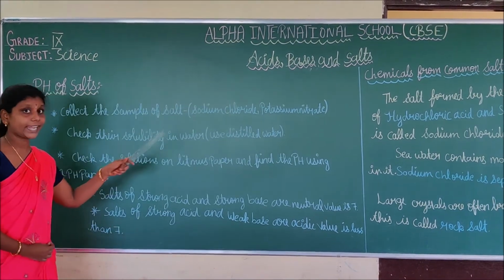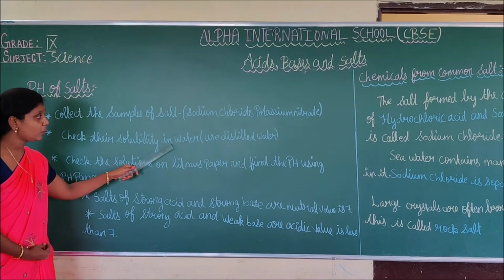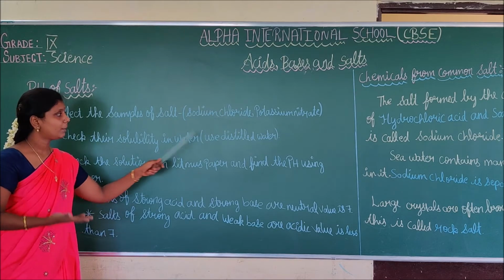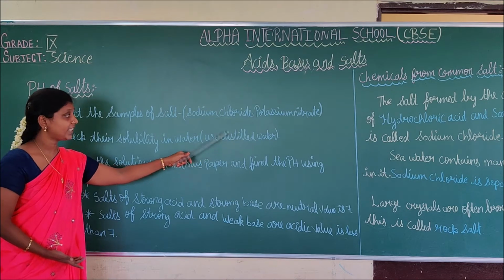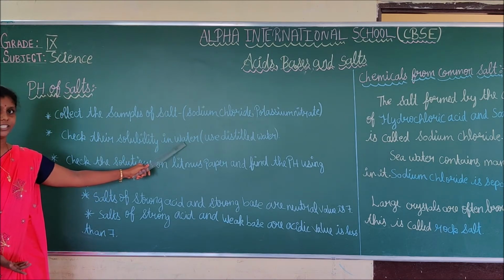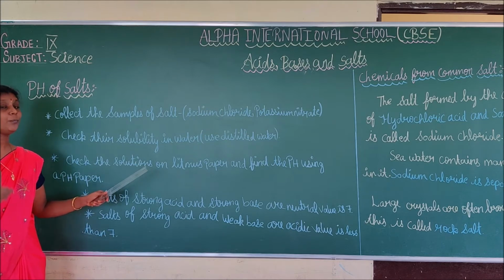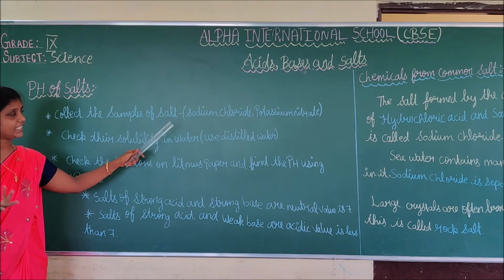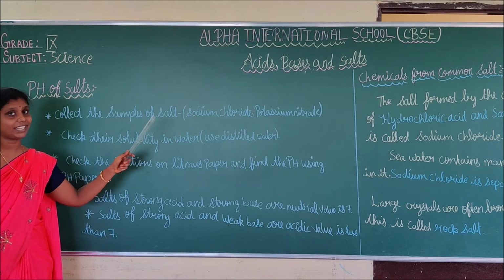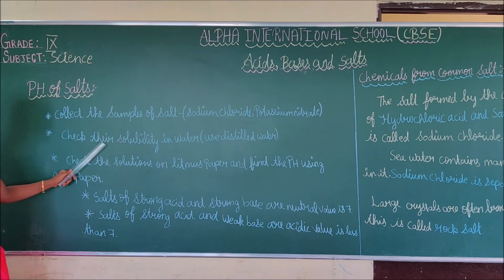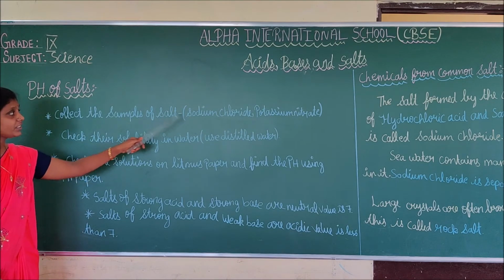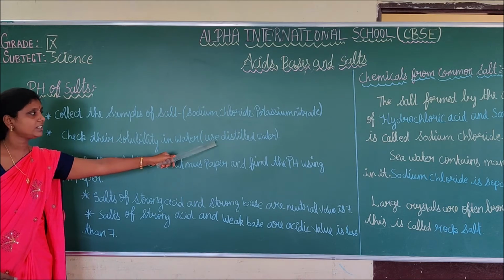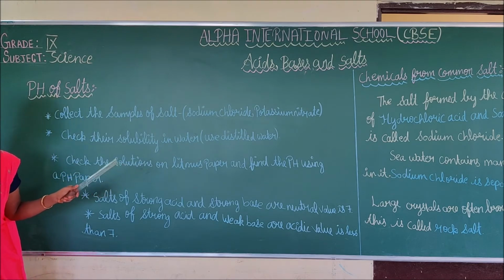Okay, students? Next, second step: check the solubility in water. By using this salt, we can check the solubility, by using distilled water. Do you understand, students? First, what should we do to find out the pH of salt? First, we should collect the samples of salt, for example, sodium chloride, potassium nitrate, etc. And second, check their solubility. This salt's solubility we can check by using distilled water.